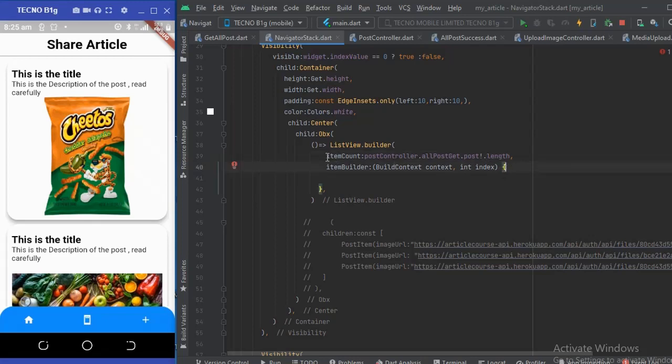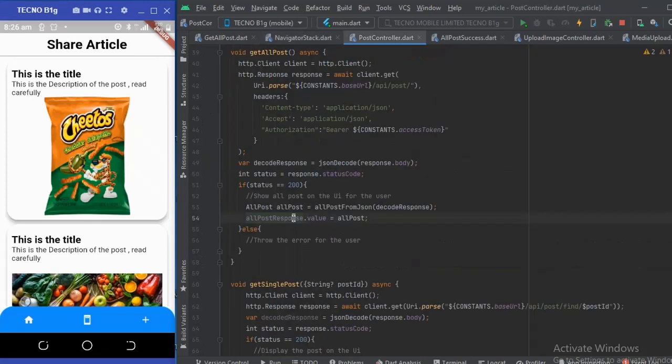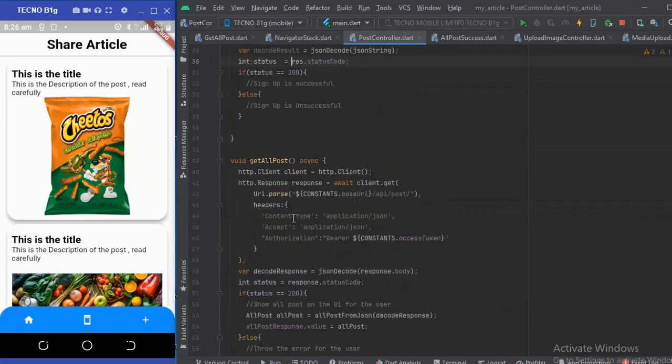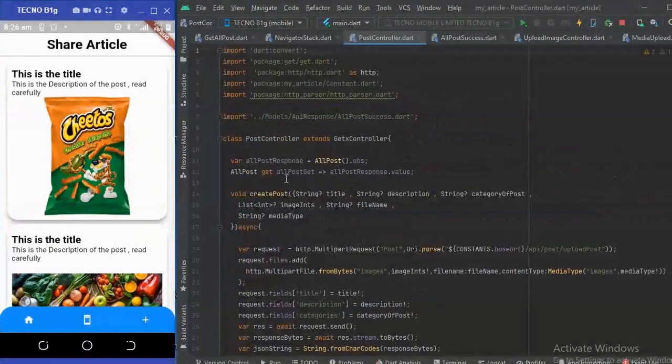Okay, so now we have the list of items from the all posts here. Whenever this variable is updated, at the same time it is being returned. You can have access to it via this getter here.